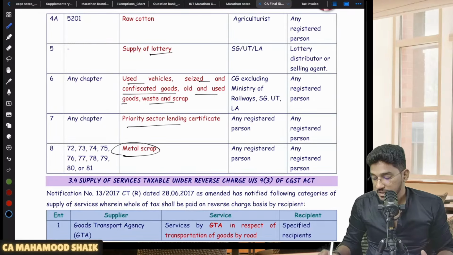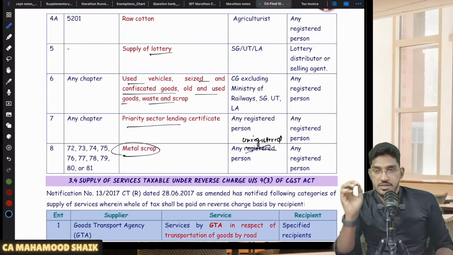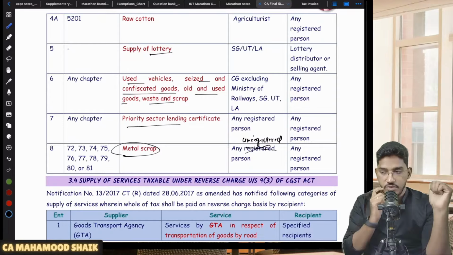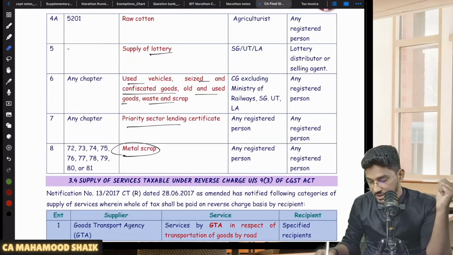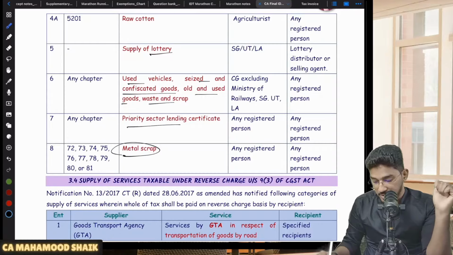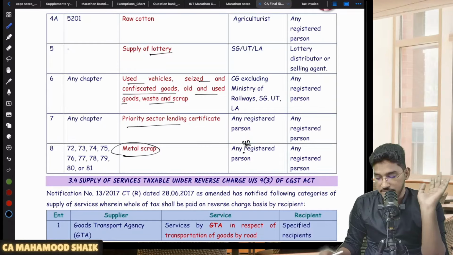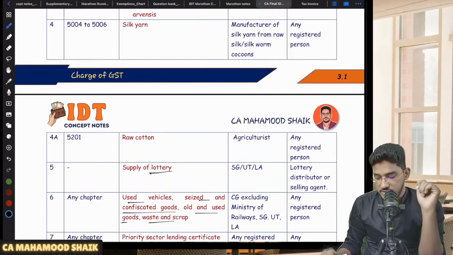So metal scrap when supplied by an unregistered person, here there is a slight mistake, you have to change it to unregistered. Even in case of supply of metal scrap, where the supplier is an unregistered person and the recipient is a registered person, then also RCM will become applicable. So a small correction is required in this material. In case of supply of metal scrap, if the supplier is unregistered and the recipient is registered, then that will get covered under RCM. So these are a bunch of goods which have been notified which will get covered under reverse charge mechanism.